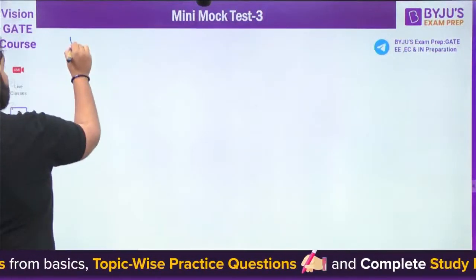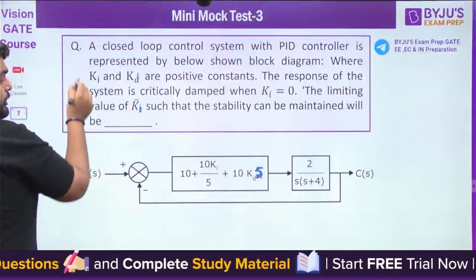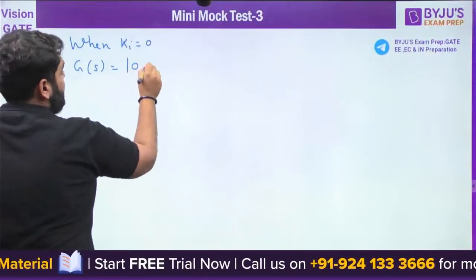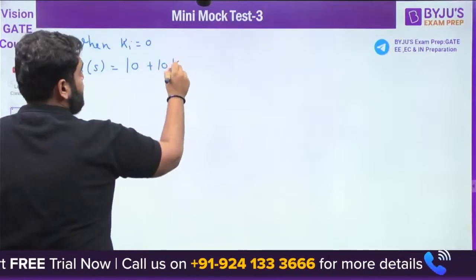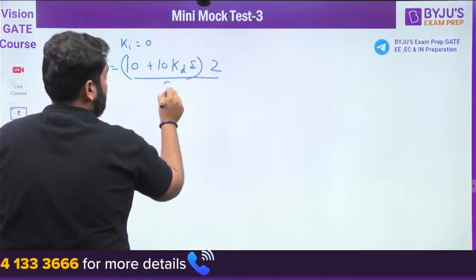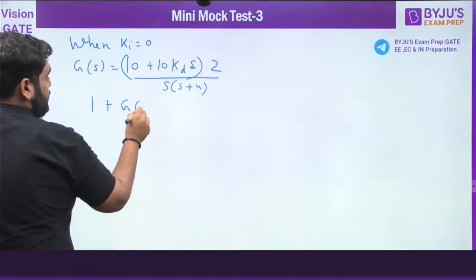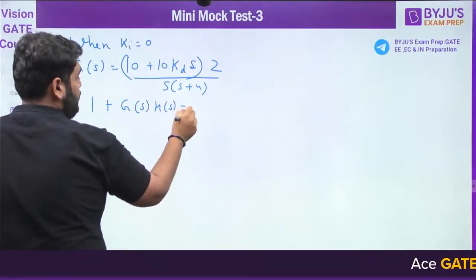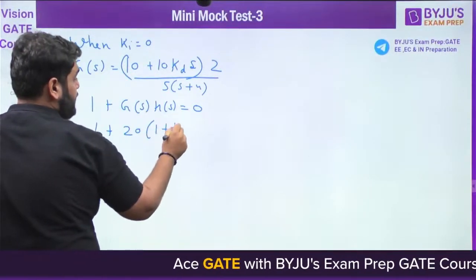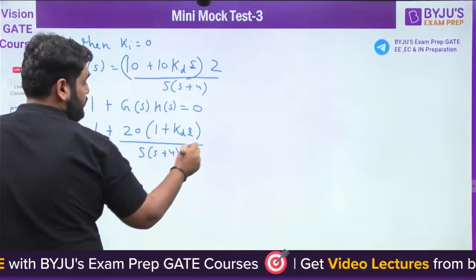First of all, when Ki is equal to 0, can I form my G(s)H(s)? G(s)H(s) will be (10 plus 10 Kd s) multiplied by 2 divided by (s plus 4). Now what will be the characteristic equation? The characteristic equation is 1 plus G(s)H(s) equal to 0. Taking the 10 outside, it comes out to be 1 plus Kd s divided by (s plus 4) equal to 0.